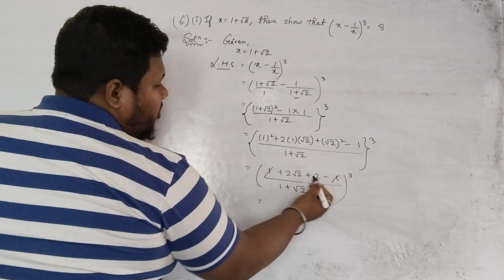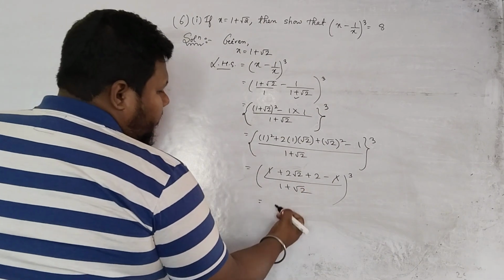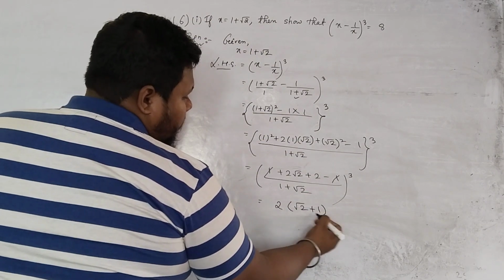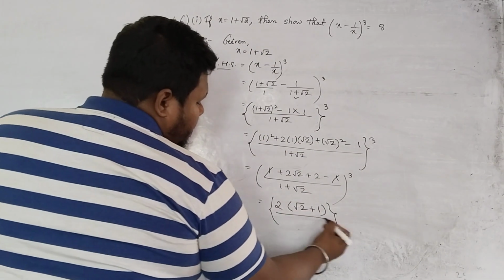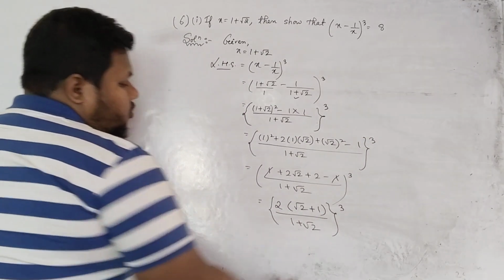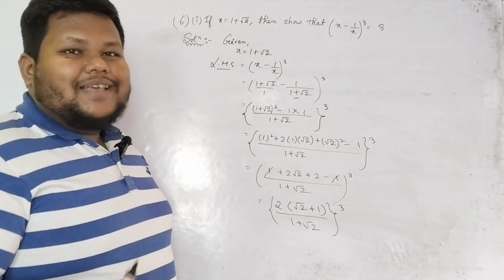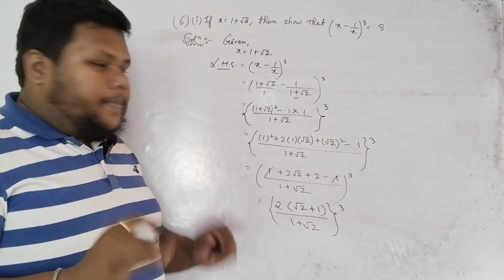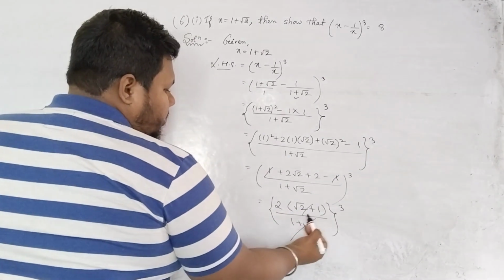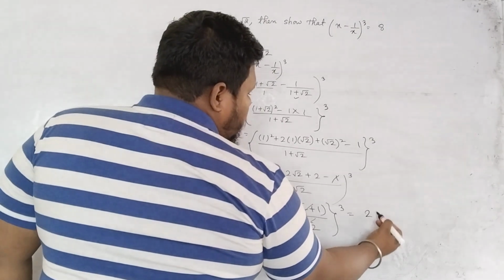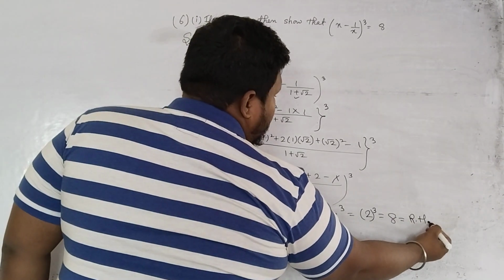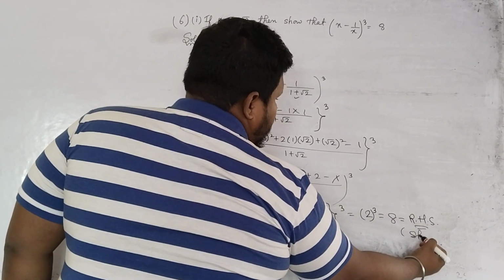Now can we see anything common here? Yes, 2 is common, right? So if I take 2 as common, then what I will get? Root 2 plus 1 divided by 1 plus root 2. You tell me, root 2 plus 1 and 1 plus root 2 are same or not? a plus b, b plus a, same thing. If it is minus, then it is different. But since positives are there, a plus b, b plus a, same thing. So these two are cancelled. So what are we left with? 2 cube. 2 cube is what? 8. So left hand side is equal to right hand side, which is shown.